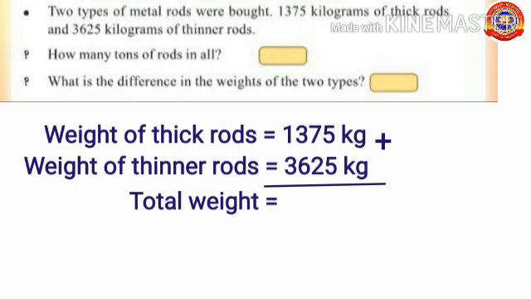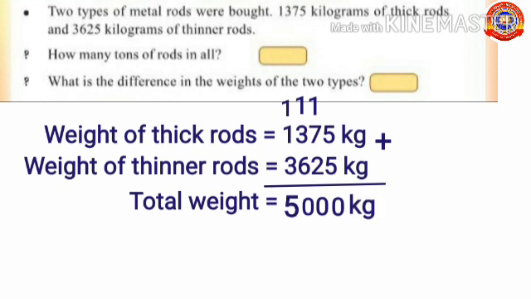Add 1375 and 3625. 5 plus 5, 10, 0 here, 1 is the carryover. 7 plus 2, 9 plus 1, 10, 0 here, 1 is the carryover. 3 plus 6, 9 plus 1, 10. 0 here and 1 is the carryover. 3 plus 1, 4 plus 1, 5. 5000.